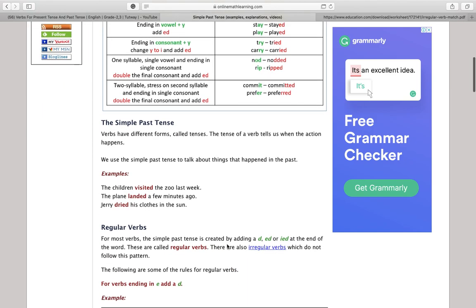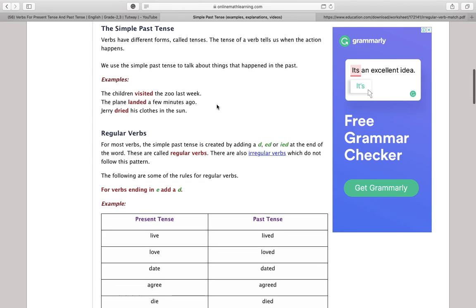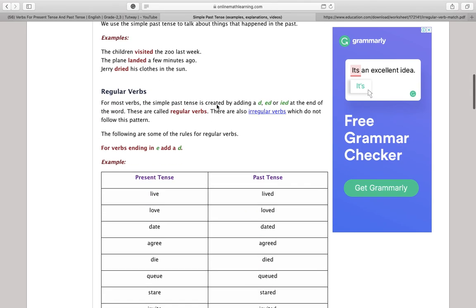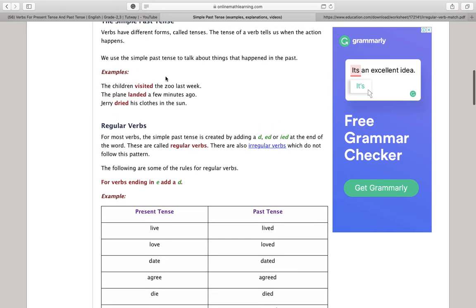But if the vowel is not stressed, like visit, it will be just visited. We will not double this, like travel. Travel, you can add another L or without, according to the accent and according to the stress. So you have to be careful about this, and I prefer that you check the internet, Google, or you can check with me whether to double this letter or not.